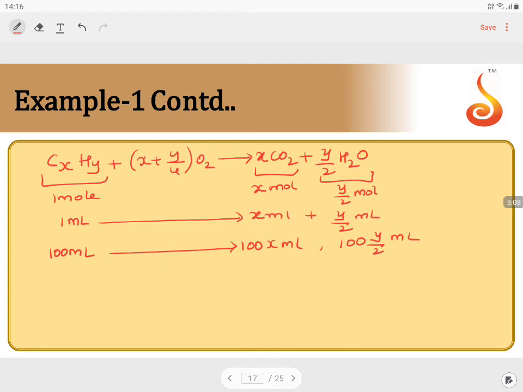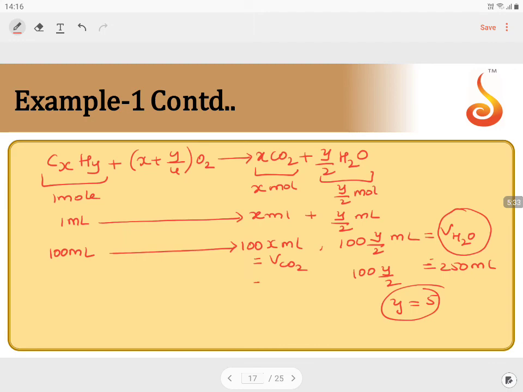We know this is equal to the volume of H2O and this is equal to the volume of carbon dioxide. We already know the volume of H2O is 250 ml. So that means 100 into y by 2 is equal to 250 ml, so y will be equal to 5.